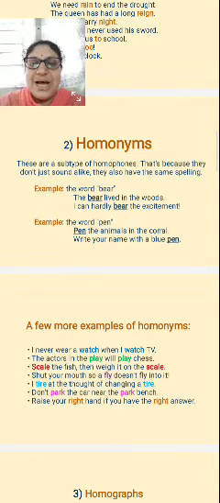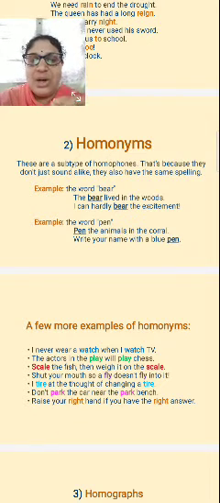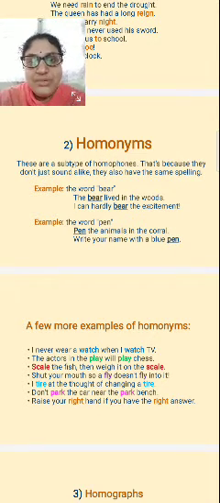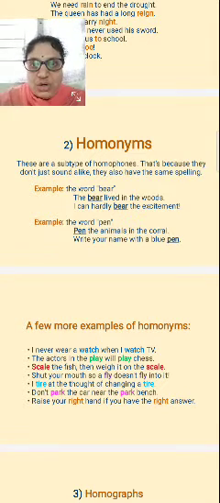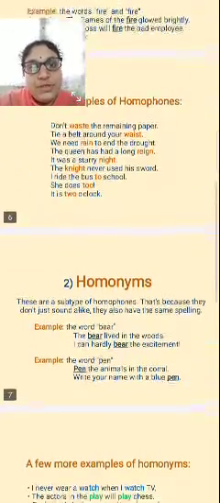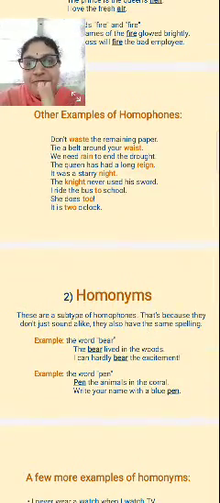Homonyms are a subtype of homophones. That's because they don't just sound alike, they also have the same spelling. Homonyms are the subtype of homophones. Why? Because they don't just sound alike, they also have the same spelling. What is a homophone? Homophones have different spelling, but the pronunciation is the same.